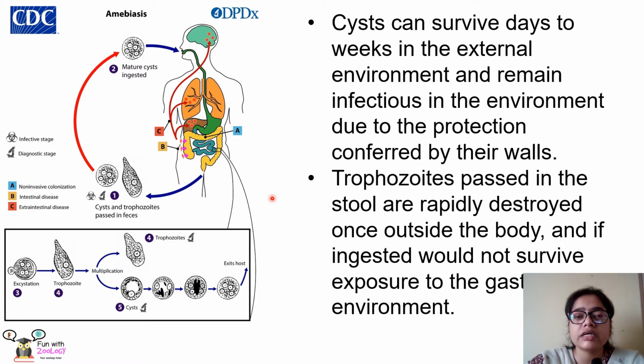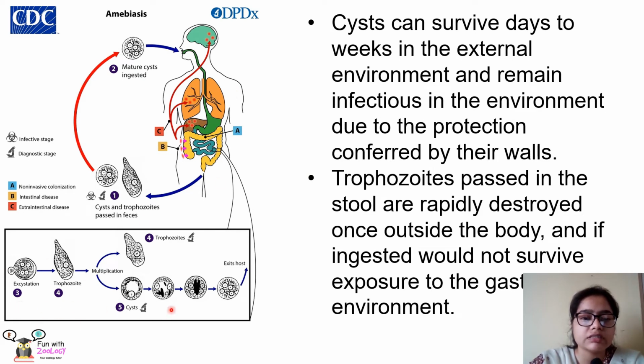These are the carriers, they are asymptomatic. But if the disease becomes invasive, then the trophozoites can reach other extraintestinal organs like the liver or brain or lungs, and the trophozoites can multiply by binary fission. They can form cysts, and then they can again pass on through the stool and infect other humans by contaminating the food and water. In this way, the total life cycle of Entamoeba histolytica continues.